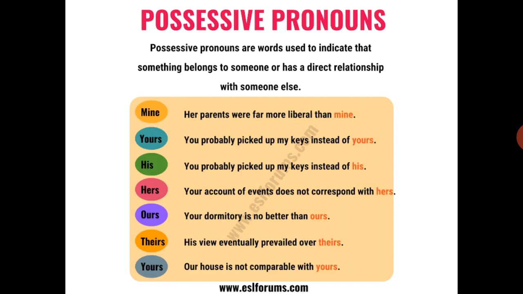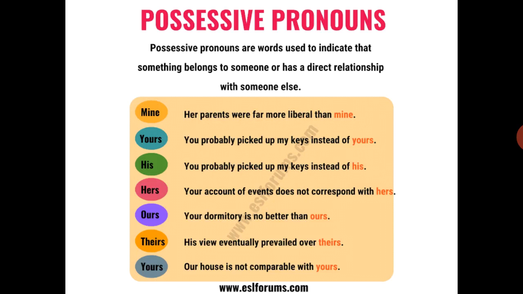Take the other example. Your dormitory is no better than ours. Here ours is a possessive pronoun. Take the next example. His view eventually prevailed over theirs. Theirs is a possessive pronoun. It is replacing their, a possessive adjective, and view, a noun.